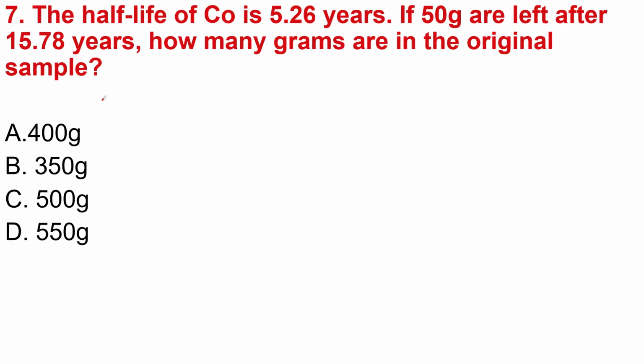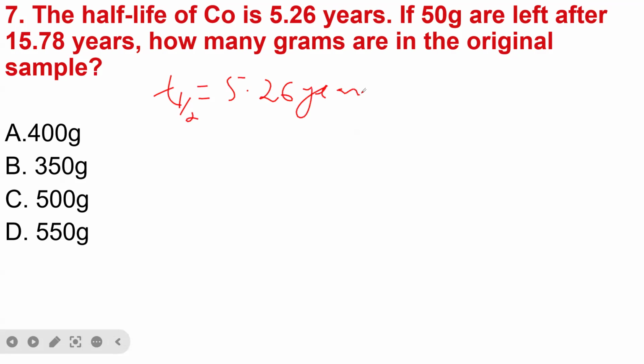We have another question here, which is number 7. The question says the half-life of cobalt is 5.26 years. If 50 grams are left after 15.78 years, so it means that the mass remaining, MR, is equal to 50 gram.